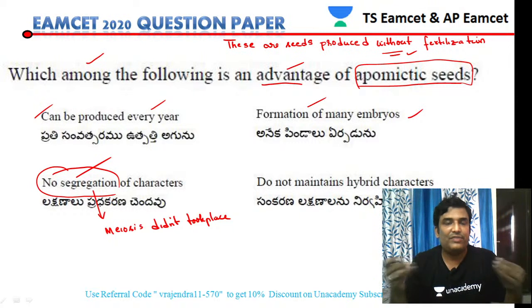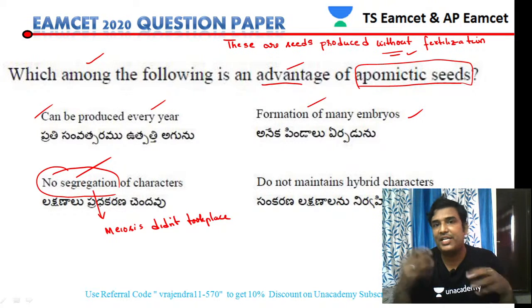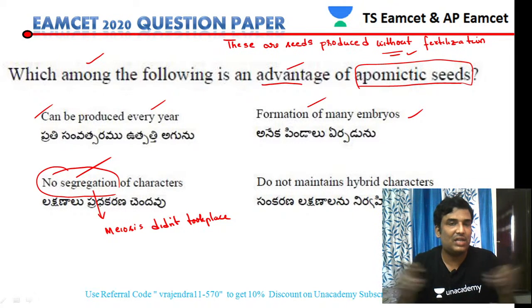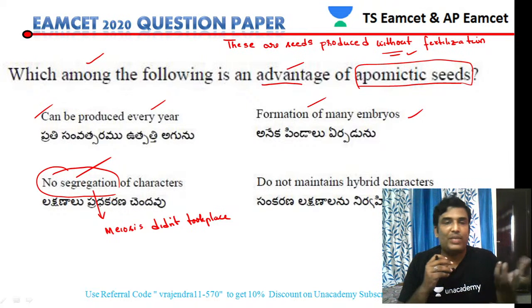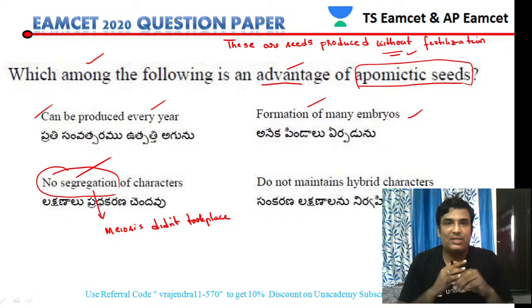If there is no segregation of characters, it is the main advantage for apomictic seeds. It means the seeds produced are totally identical to their parents. There is no segregation or variation because meiosis does not take place during the formation of the seeds. So that is the reason the third statement will be our answer.